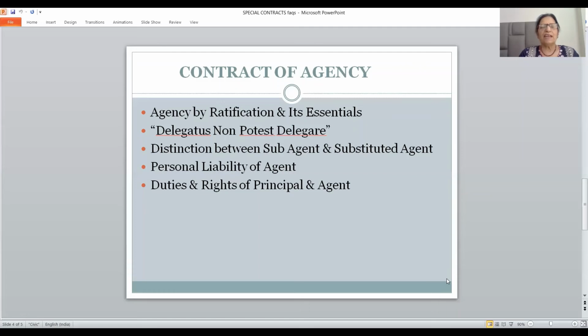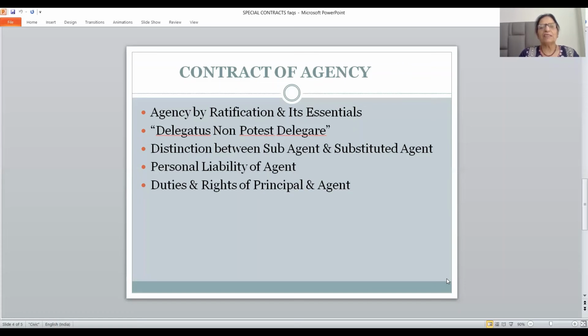Next question is delegatus non potest delegare. A delegate cannot further delegate. This has been laid down under section 190 of the ICA 1872. A delegate cannot further delegate. See, authority has been assigned by the principal to the agent. Now, agent cannot transfer this authority to somebody else. There's a general rule of law which has been provided under section 190.